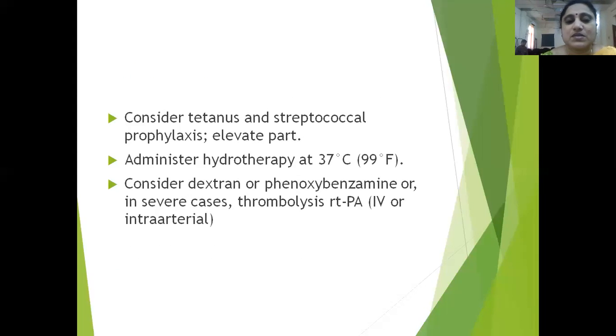So, because there is ulceration and there will be gangrene, you have to give a tetanus injection, and streptococcal prophylaxis also has to be given, and the part should be elevated. Hydrotherapy can be administered at 37 degrees Celsius. Because we want better circulation, you can also give dextran or enoxaparin. In severe cases, if there is severe thrombosis, even intravenous or intra-arterial thrombolysis with rtPA can be considered.